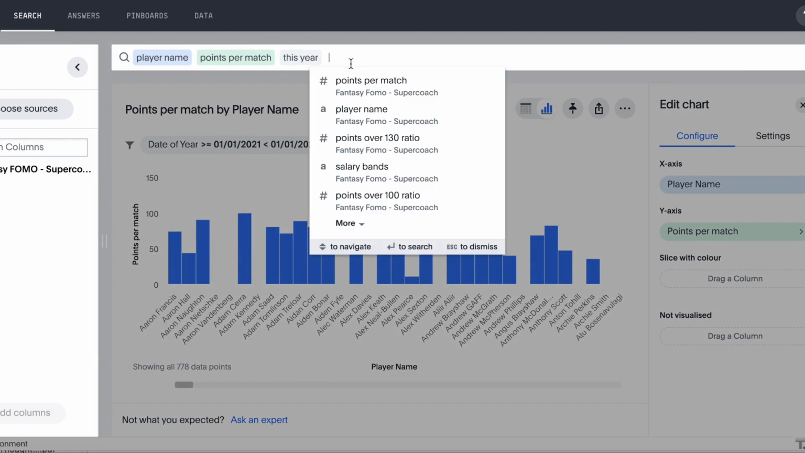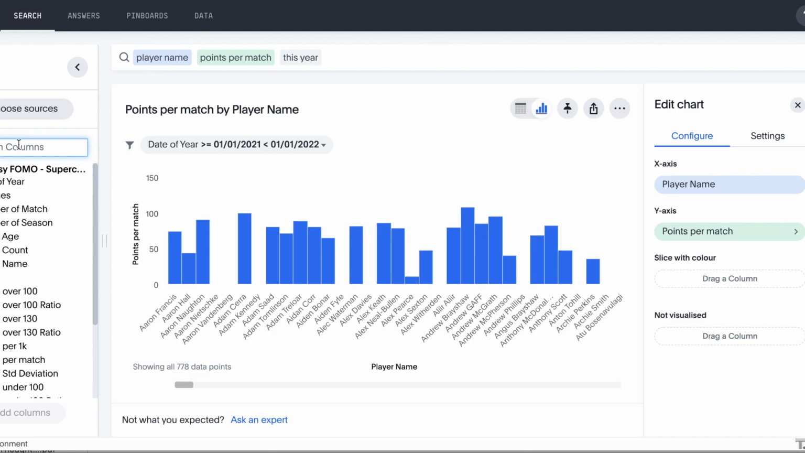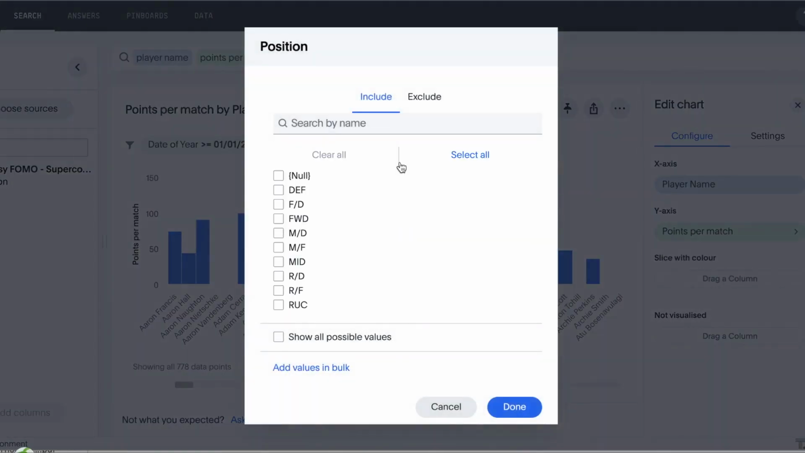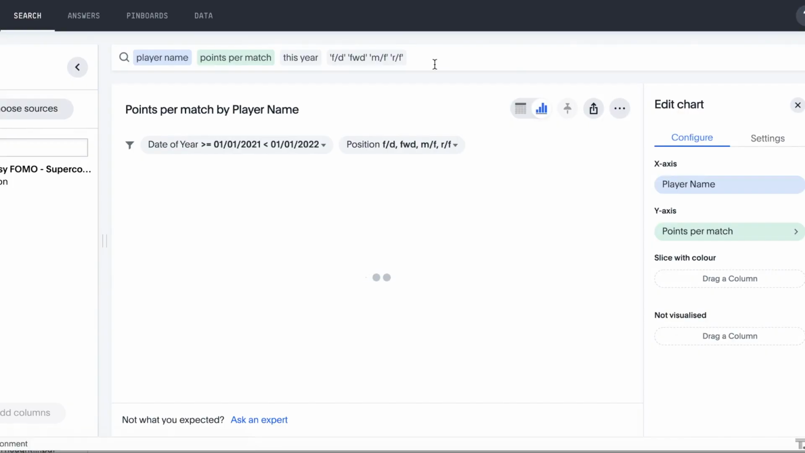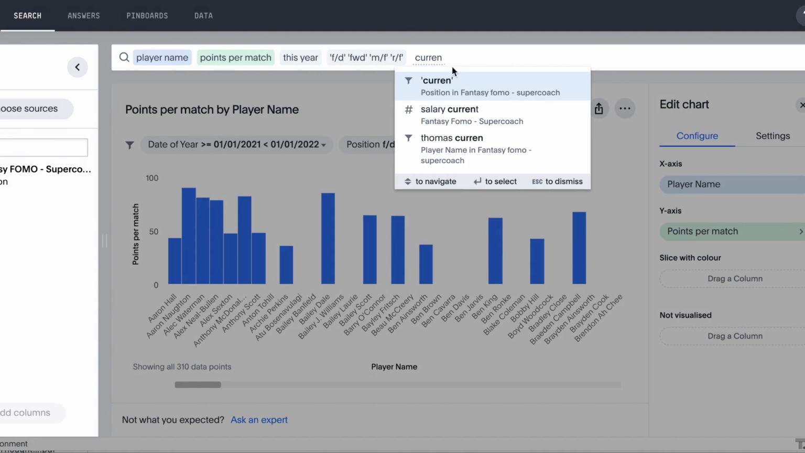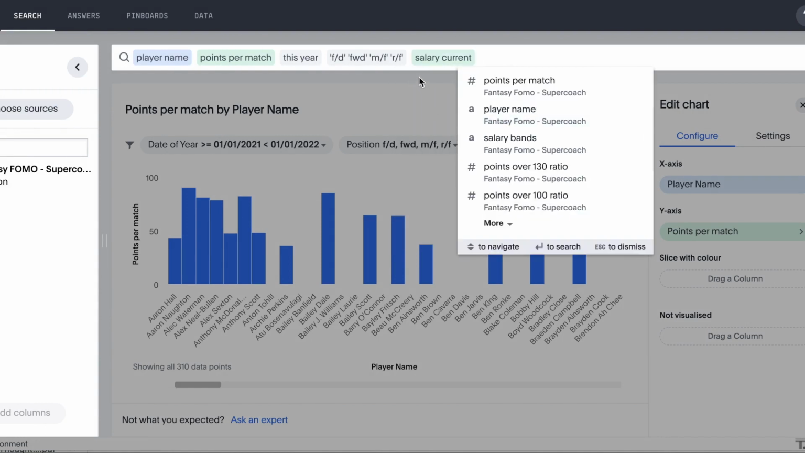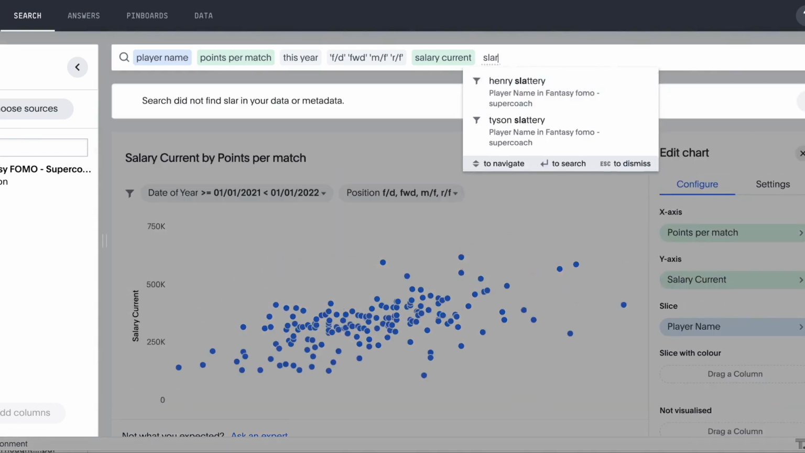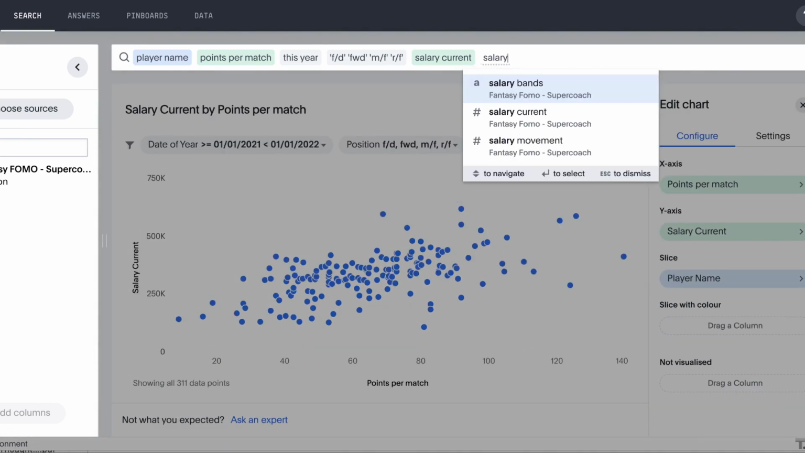We also want to only include forward positional players. So let's search for the position column and select our forward line. These are players that can fulfill any of our forward positions. We also want to have a look at what their current salary is, and let's also include salary bands so we can get a colour indicator.